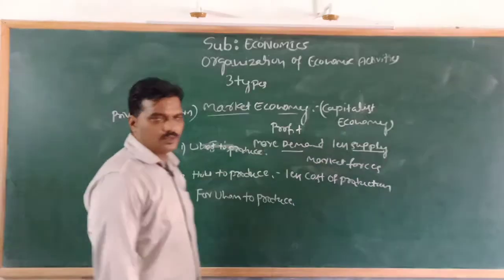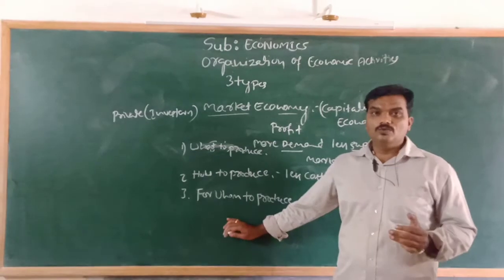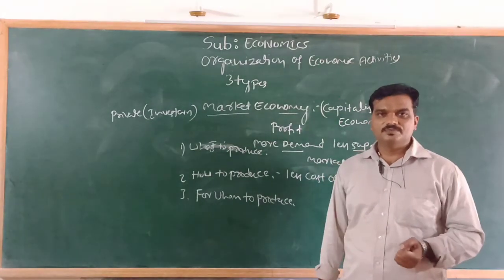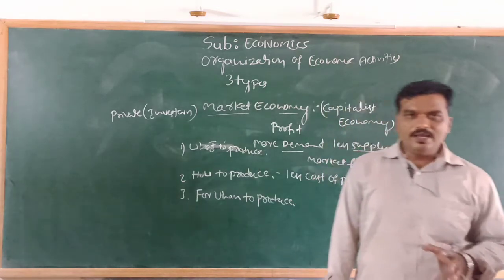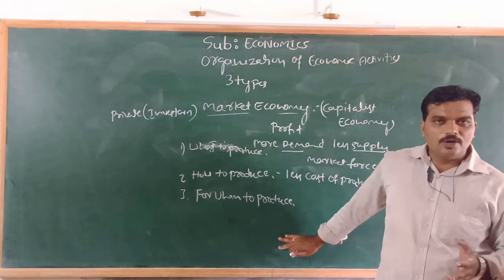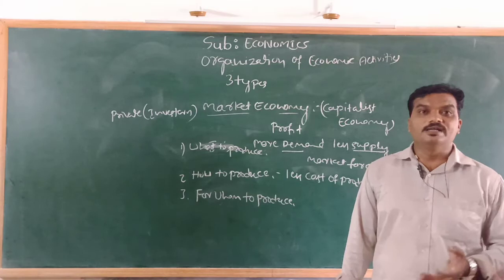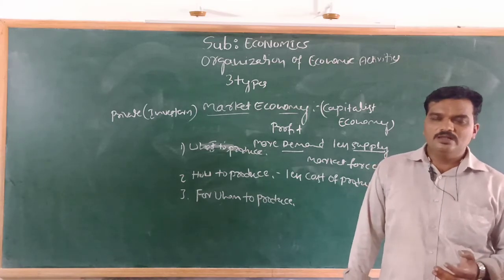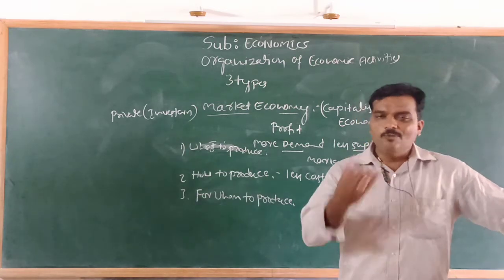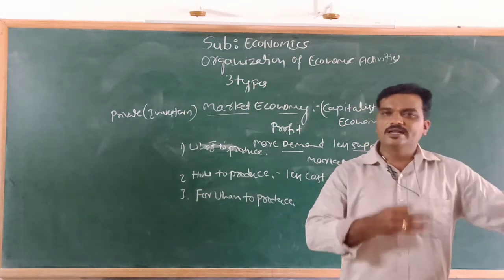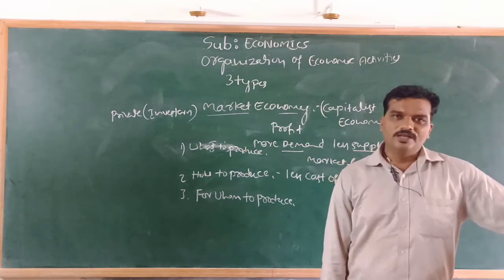For whom to produce? In a market economy, there is no intention to achieve social justice. They have only the objective to earn maximum profit. So they will supply the produced commodities in the market at market price to all buyers. If we want that commodity, we have to pay the price, whether we are rich or poor.